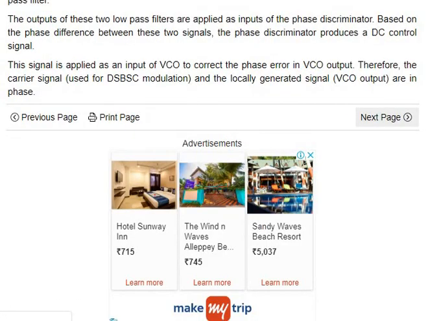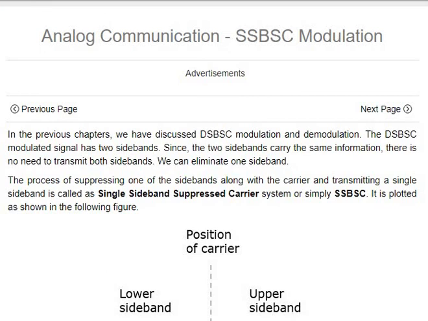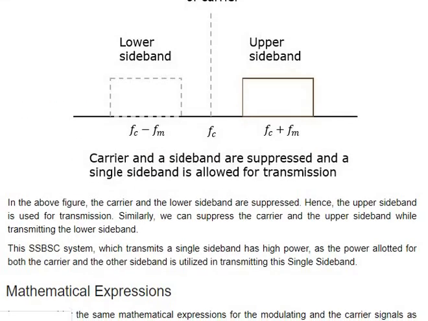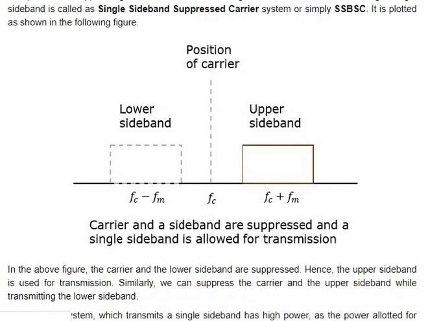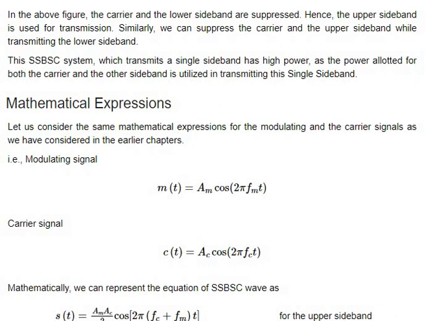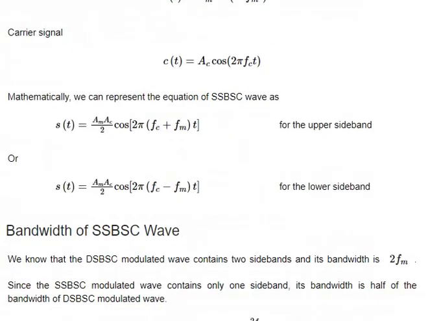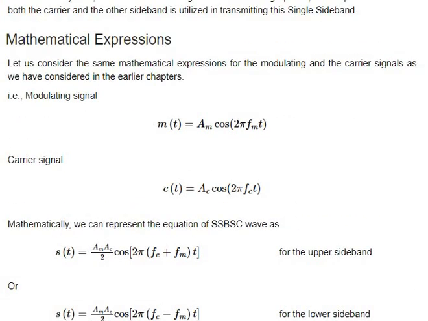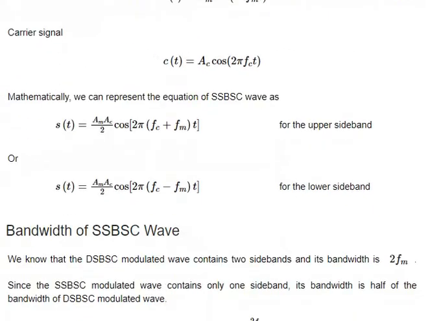SSB is single sideband suppressed carrier signal, in which we are suppressing only one band and using the other, so the efficiency is higher.